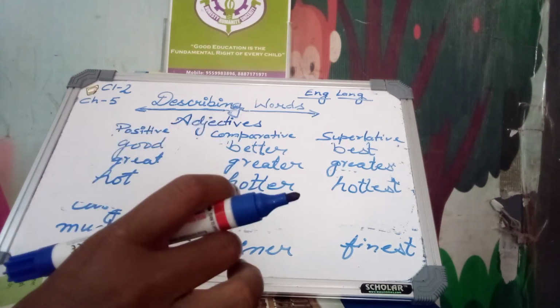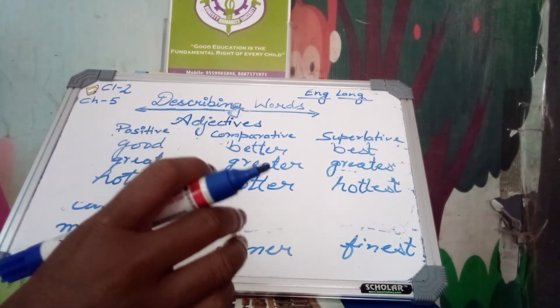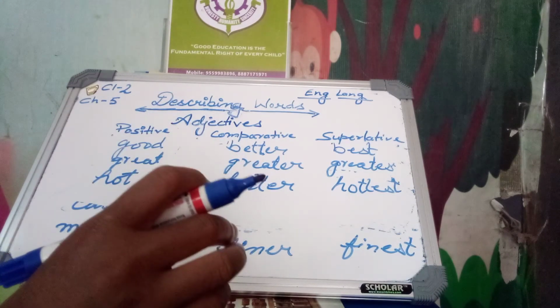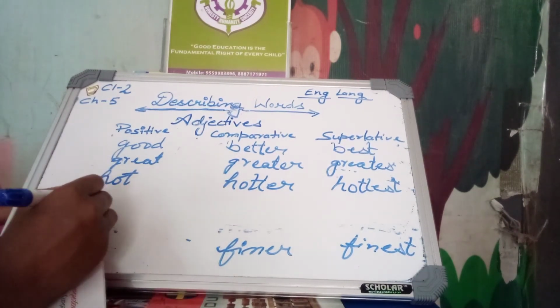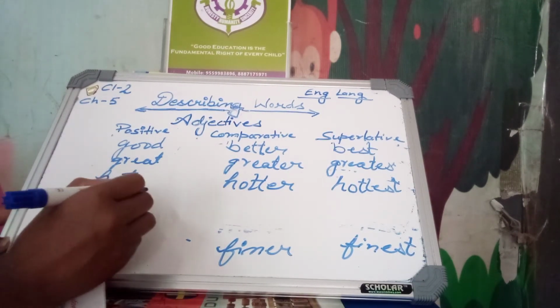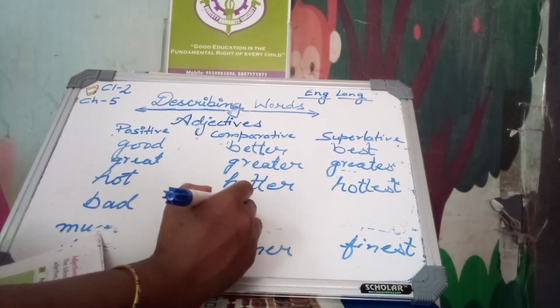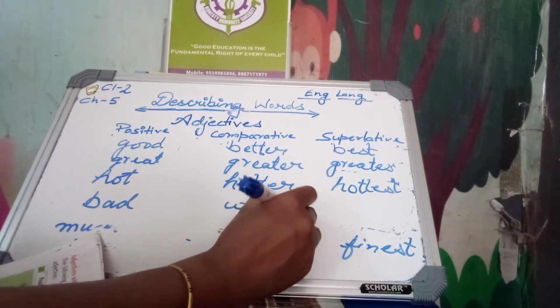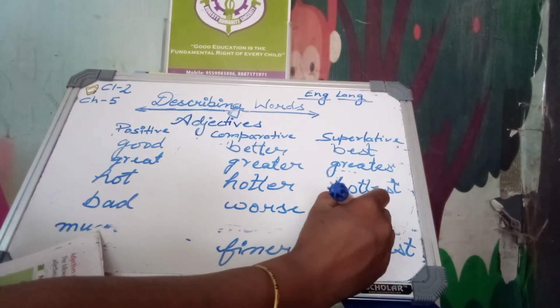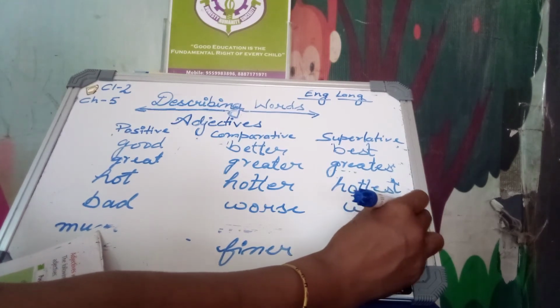Big, bigger, biggest; we use double G here. And bad, worse, worst. The positive degree is bad, the comparative degree of bad is worse, and the superlative is worst. The worst condition, a very bad condition.